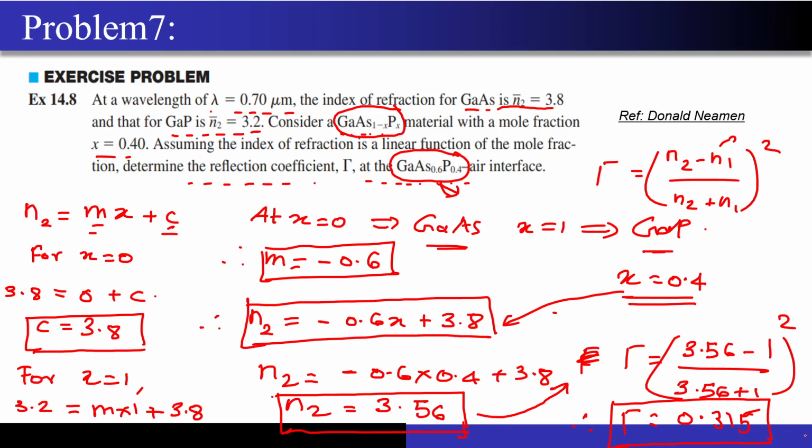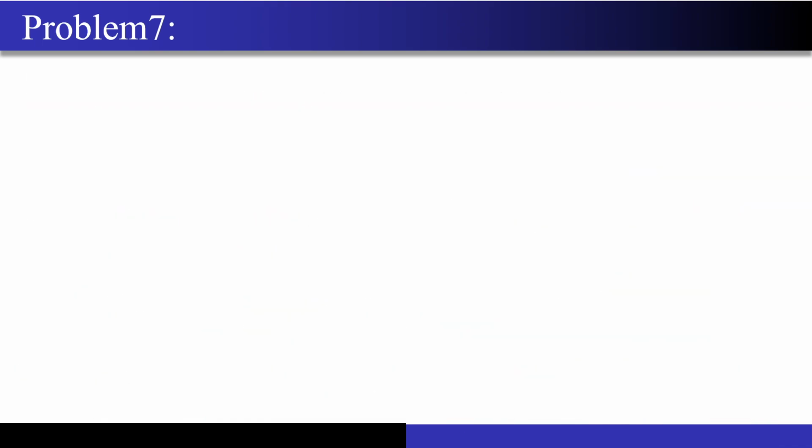Correct? So what does this actually mean? This reflection coefficient of 0.315 means that almost 31% of the photons I am transmitting are getting reflected back inside the material itself. Only the remaining part gets transmitted to the air. Correct? So this is the intuition, what the numerical is telling us, what this value of gamma is denoting. Correct? So I hope it is very much clear.